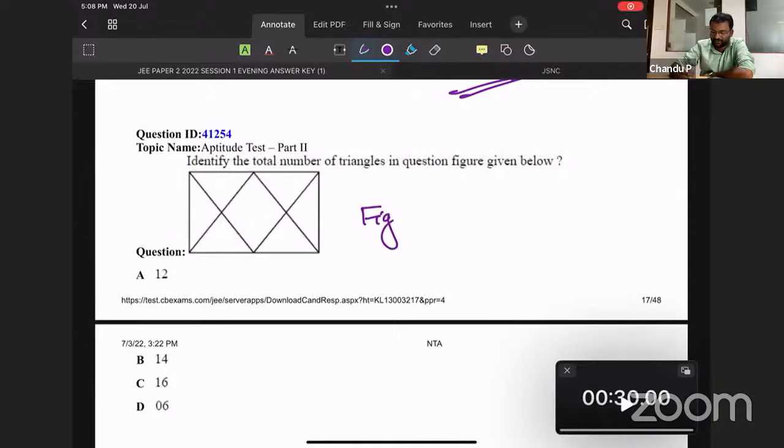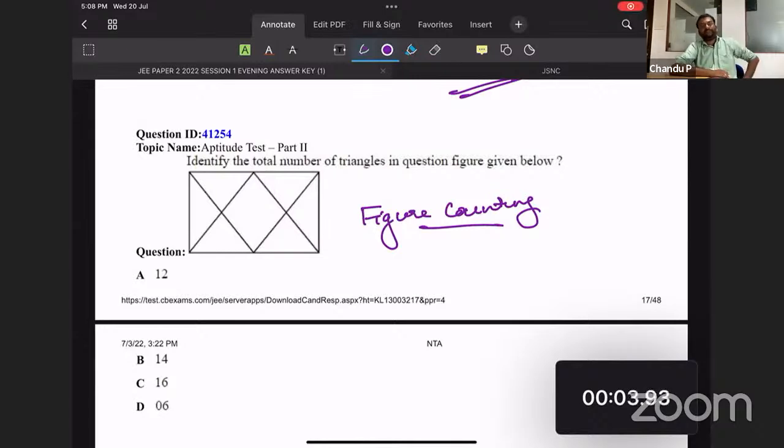Okay, I'll give you 30 seconds. You can put your answers here. This is a question of figure counting. And similar figures have come in the exam 2-3 times. This particular type of figure. Okay, different orientation with small changes. This figure has been asked in the exam.